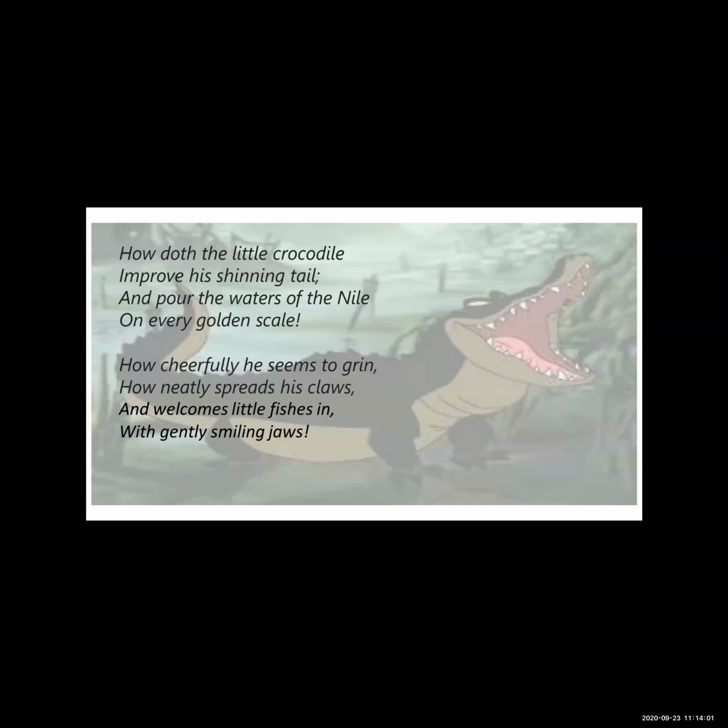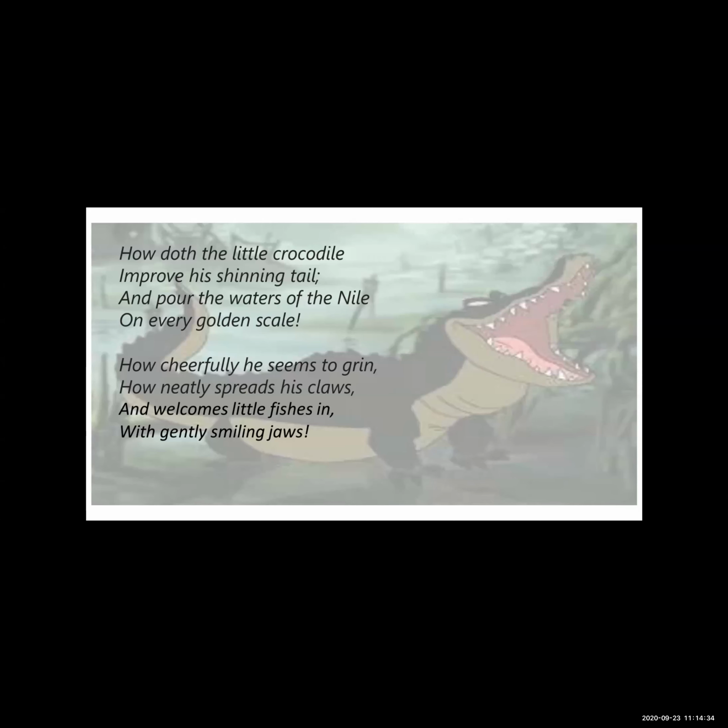How doth the little crocodile improve his shining tail and pour the waters of the Nile on every golden scale. So here the poet is giving two examples: the first, the hardworking busy bee, and another, the lazy crocodile which plays tricks on the animals.